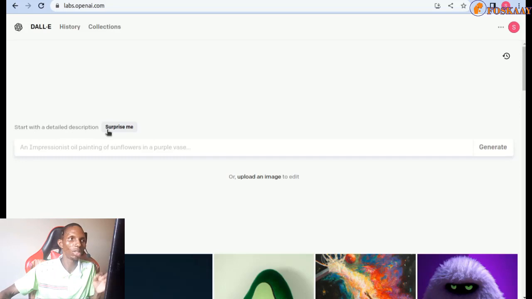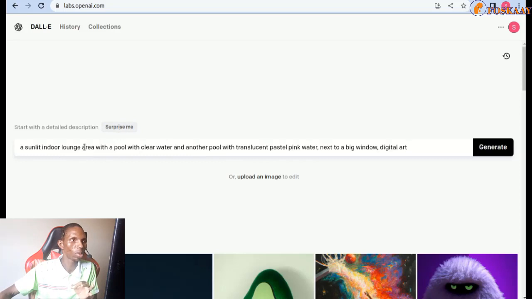Start with a detailed description. Surprise me. Click this button to generate a prompt for you. Do you see a sunlit indoor lounge area with a pool with clear water and another pool with translucent pastel pink water next to a big window, digital art? Can you see it now?